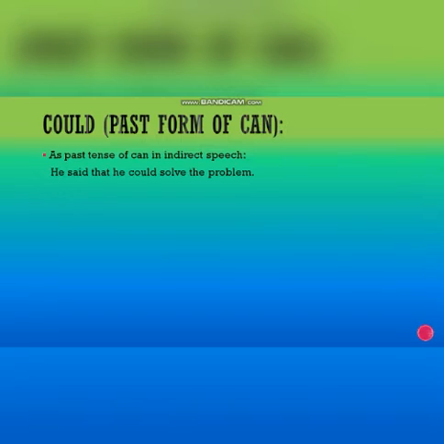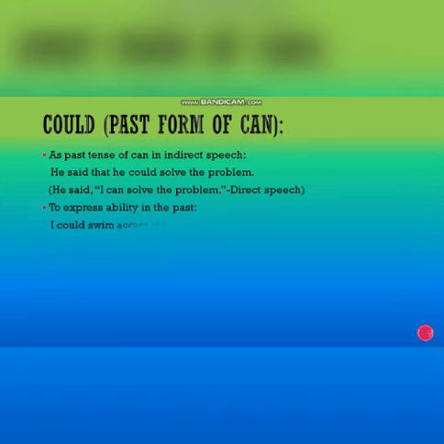Now could, as you know, is the past form of can. It can be used as past tense of can in indirect speech, like we've already done before. He said that he could solve the problem. Direct speech was, he said I can solve the problem. To express ability in the past, I could swim across the river when I was young.